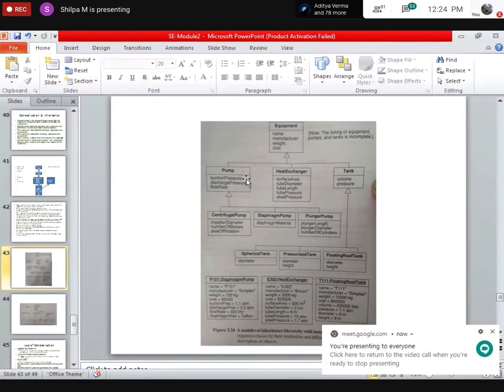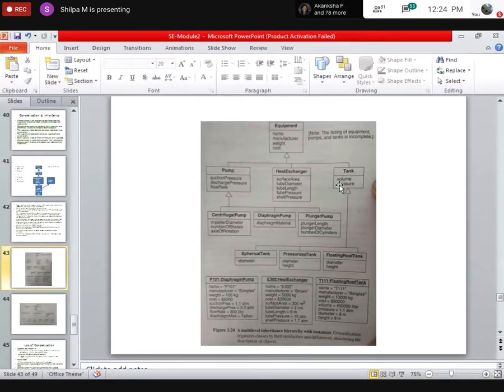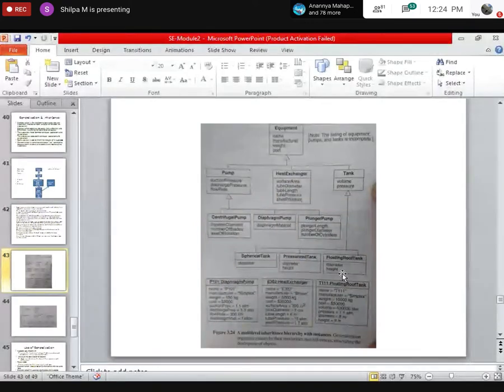So, let's take tank. Tank has a volume and pressure. Along with its own attributes, volume and pressure, it is inheriting the properties name, manufacturer, weight, and cost. In tank, there are three types of subclasses: spherical tank, pressurized tank, and floating roof tank. What are the properties of this floating roof tank?